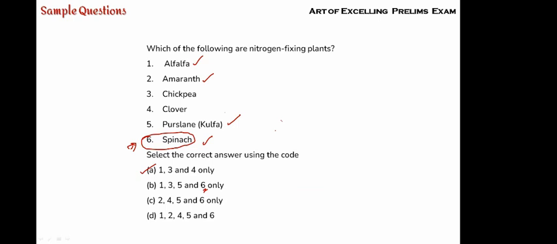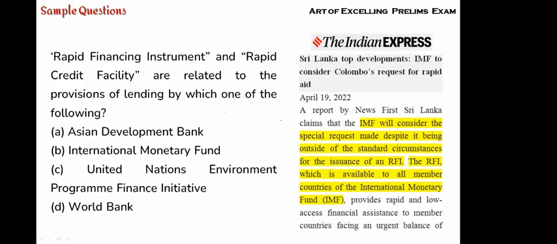So in the above exercise, what we have discovered is that this is one example where you have from current affairs, a simple example from the newspaper, which they directly pick up. Okay, what is an RFI? Rapid Financing Instrument, immediately you can check it out. So I want to make you aware that some current affairs questions will directly be there.